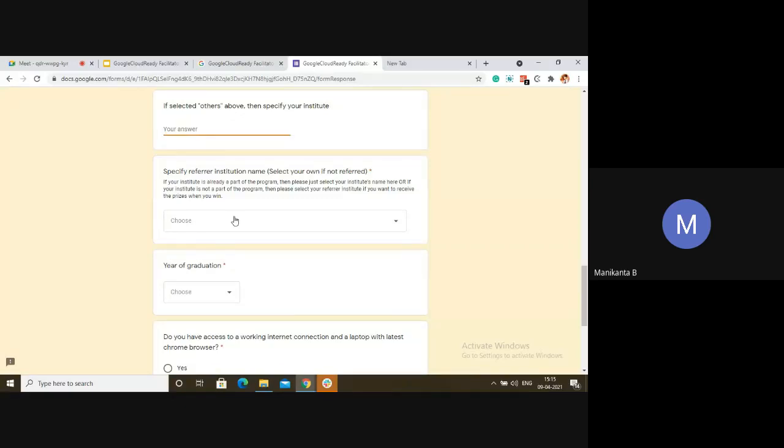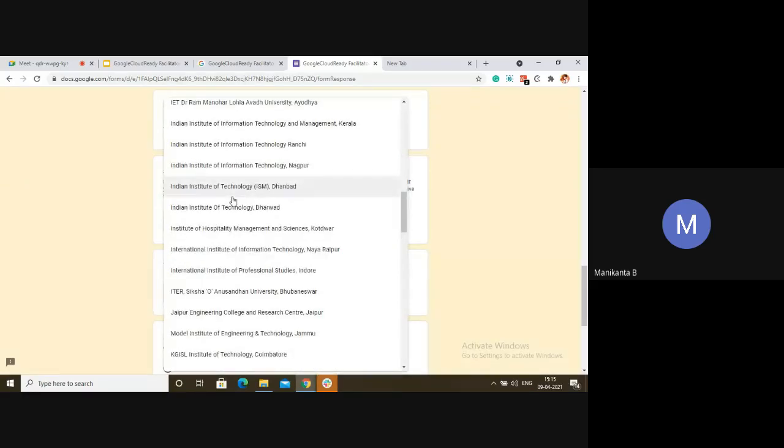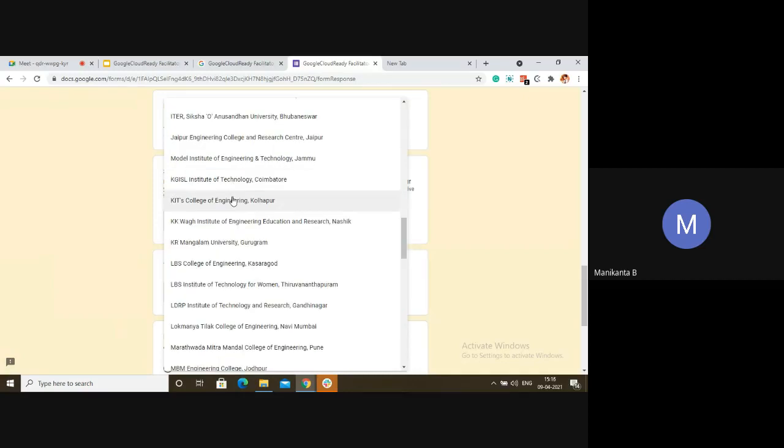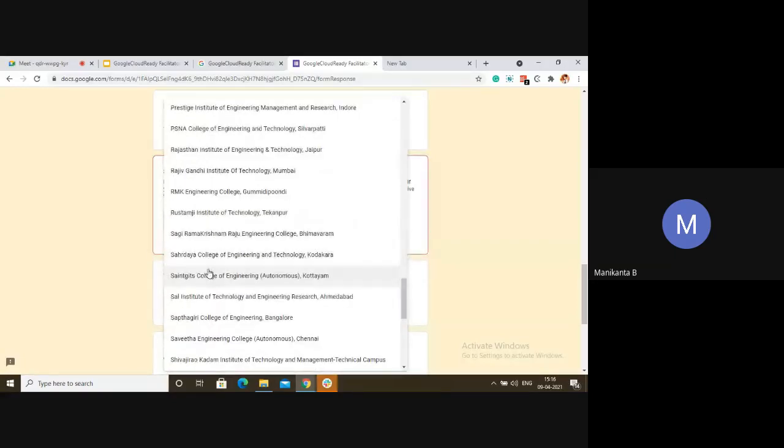Okay, and for reference, don't forget to choose Saptagiri College, because if you choose Saptagiri, you will be under our group and your track progress, your quests, how much you have completed, everything will be tracked by us. And while shipping the swags from Google, we will ensure that you get the swags properly and on time. If any delay happens, you have to contact us. So that's why we are asking you to choose Saptagiri College of Engineering, Bangalore, if you haven't registered yet.